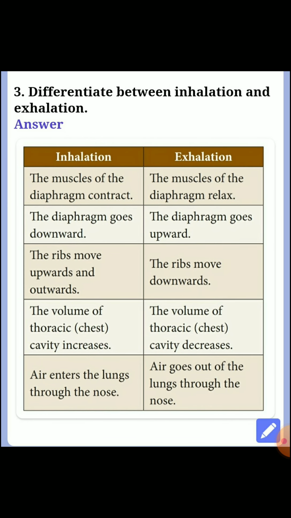Next question, third one: differentiate between inhalation and exhalation. Answer. Inhalation: the muscles of the diaphragm contract, the diaphragm goes downward, the ribs move upward and outwards, the volume of the thoracic chest cavity increases, and air enters the lungs through the nose. Exhalation: the muscles of the diaphragm relax, the diaphragm goes upward, the ribs move downwards, the volume of the thoracic chest cavity decreases, and air goes out of the lungs through the nose.